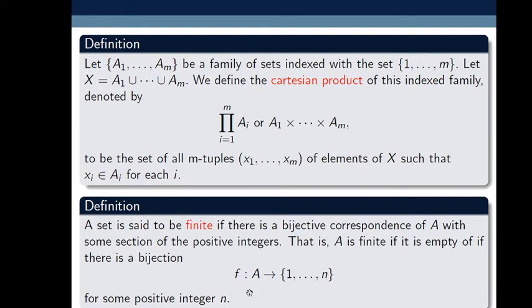So when we say that A is a finite set, we define a bijection, meaning a one-one and onto correspondence, from set A to the set 1, 2, up to and so on n. Then we say that A is a finite set, and this f is a bijective mapping, meaning f is both one-one and onto. In this case we say that A is a finite set.